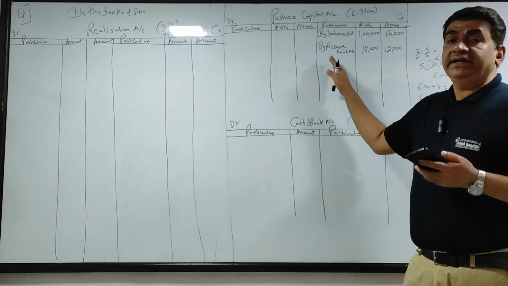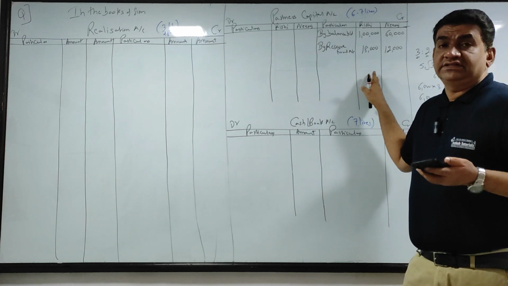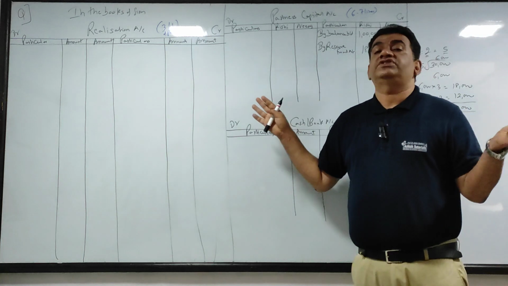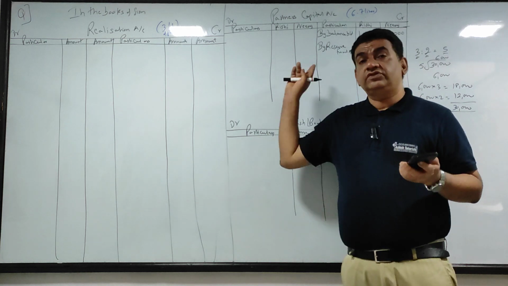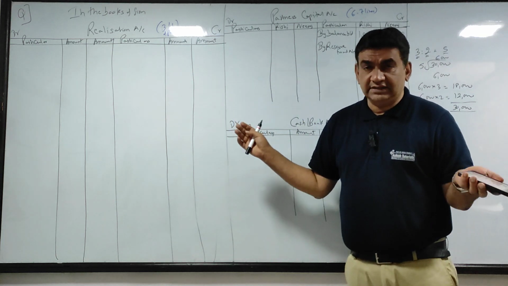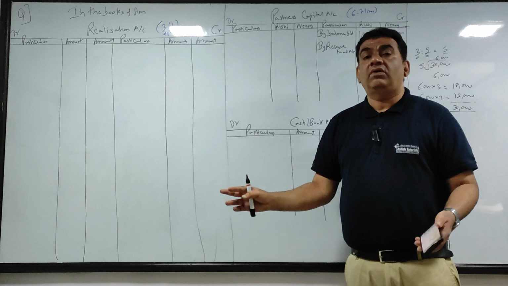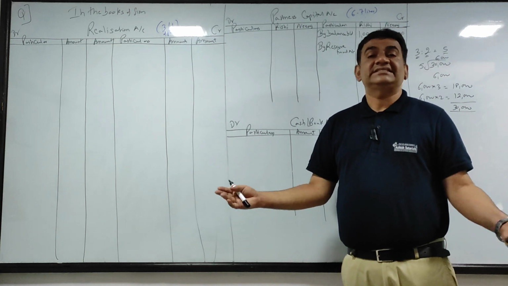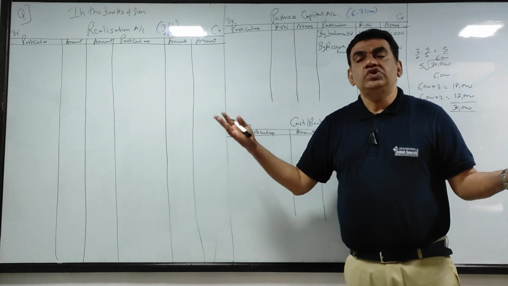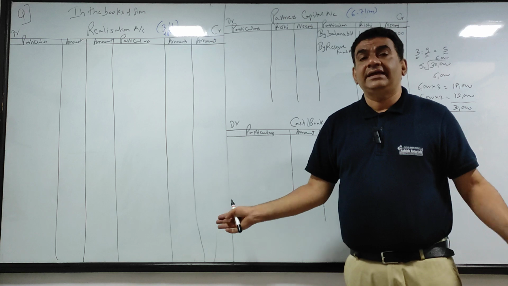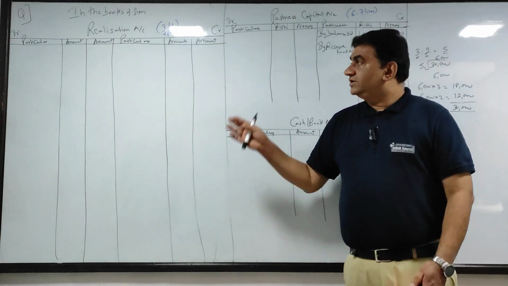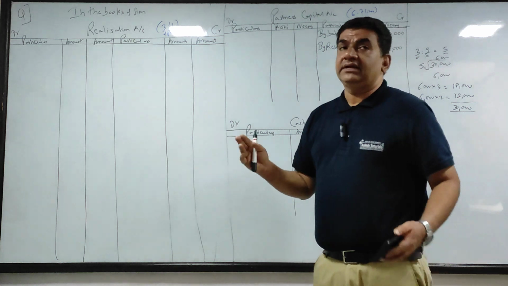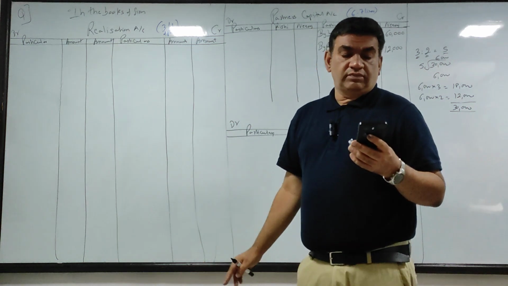Reserve fund will be distributed between the partners in their profit sharing ratio. In admission there were old and new partners; this was distributed only among the old partners. In dissolution all are old, or you call them existing partners. There is no question of a new partner. Why? We are closing the business itself, so why would we bring a new partner? So in dissolution there is no concept of new partner.